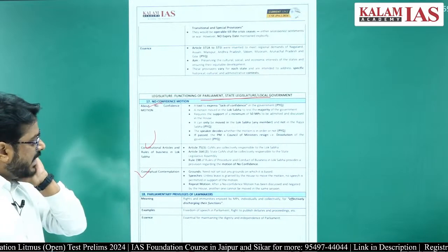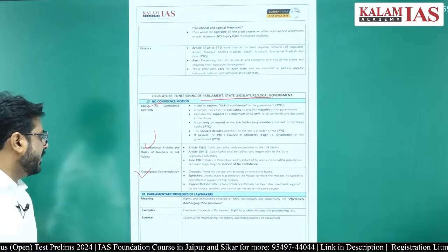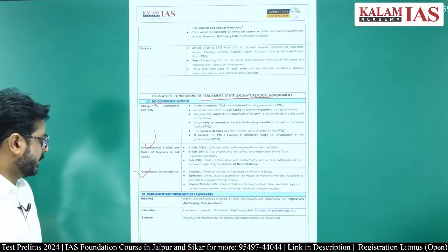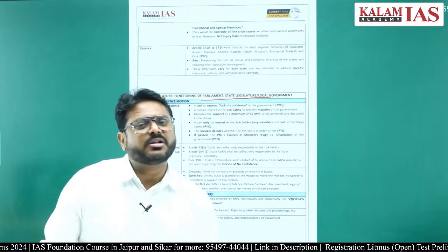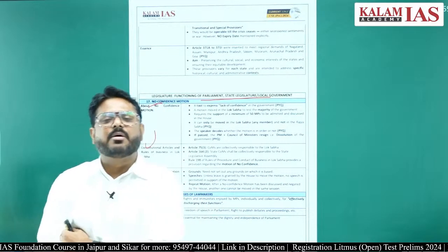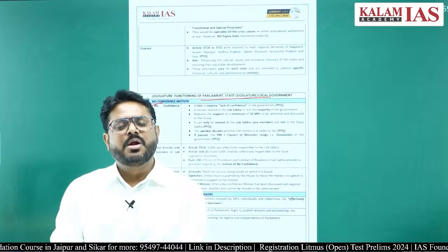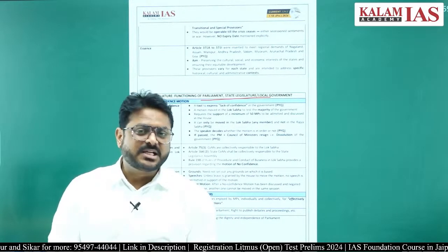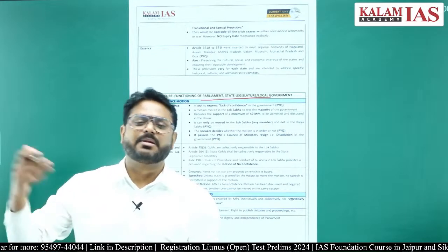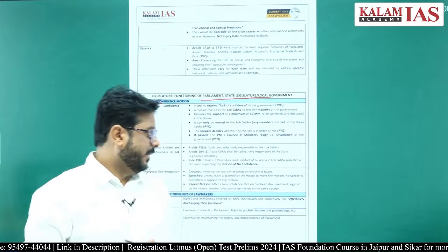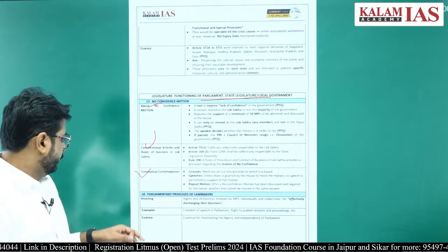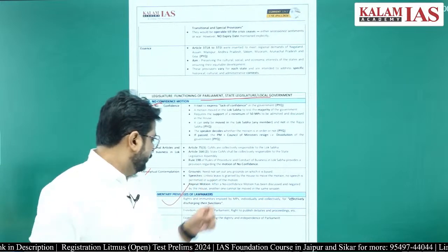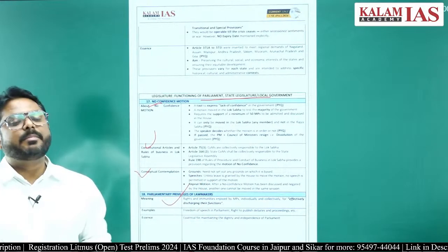The next thing that was in the news was the parliamentary privileges of lawmakers. We had talked about this privilege: Article 105 of the Constitution of India and Article 194 of the Constitution of India talk about the privileges of a Member of Parliament as well as a member of a state legislative assembly. Why do they have these parliamentary privileges?